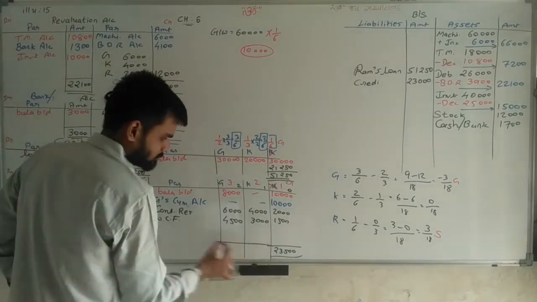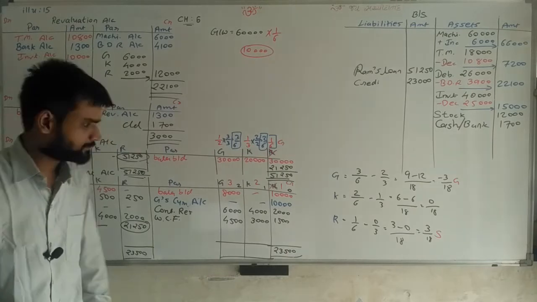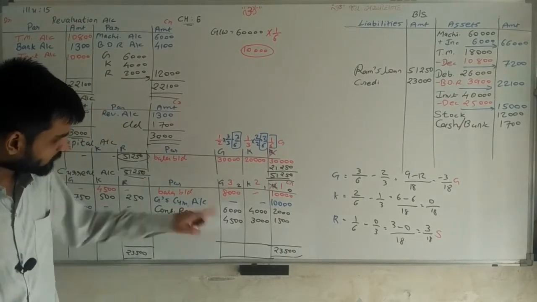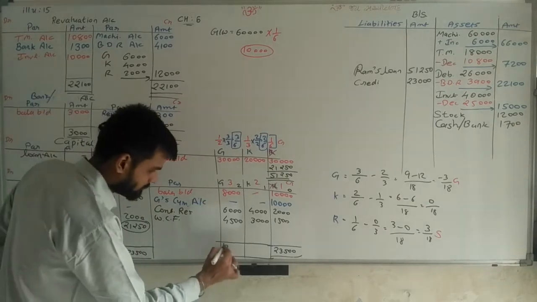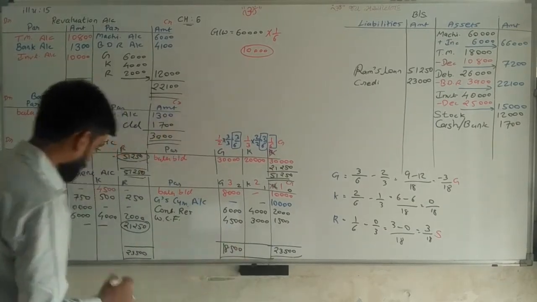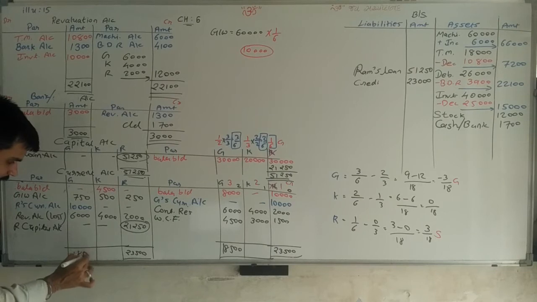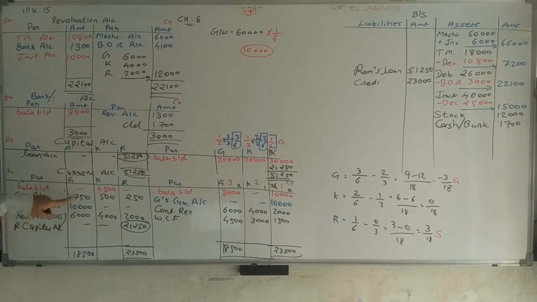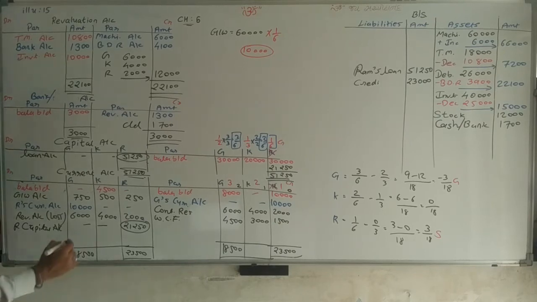Just close the other two partners' accounts. 8,000, 6,000, 4,000, 10,000, 18,500 is the total. Here also 18,500 we are writing. Now from it we are deducting 16,750. So from 18,500 deducted 16,750, so 1,750 is the answer.